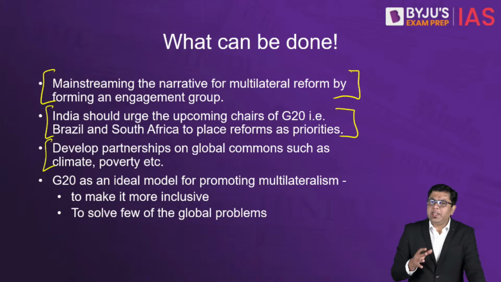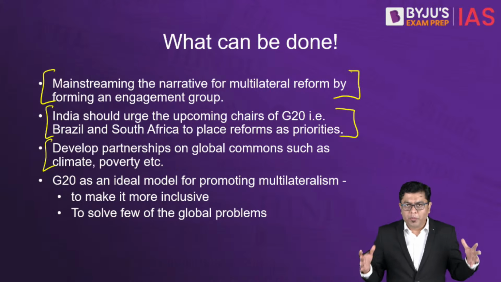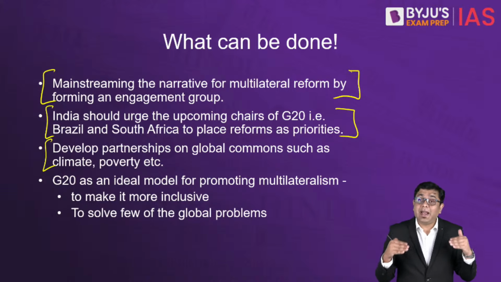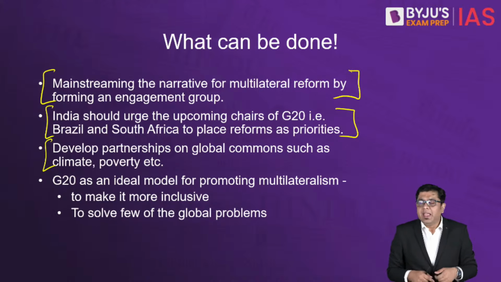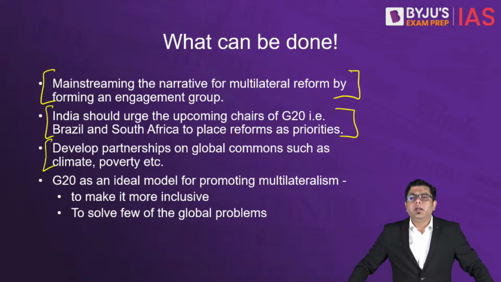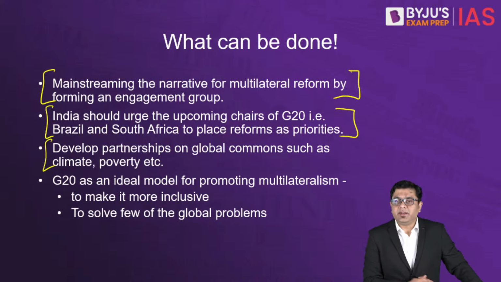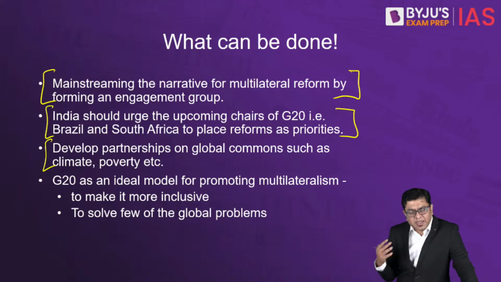Also, forums such as G20 or SCO can be made an ideal role model, whereby G20, first of all, can always draw upon consensus and can be looked at as solving a few of the important issues that the world is facing. If that happens, that is when the world will get an example before its eyes that, okay, this is how multilateralism works, and when it works, that is when it is advantageous for one and all. So with this, we can significantly refurbish the idea of multilateralism that we have till today.